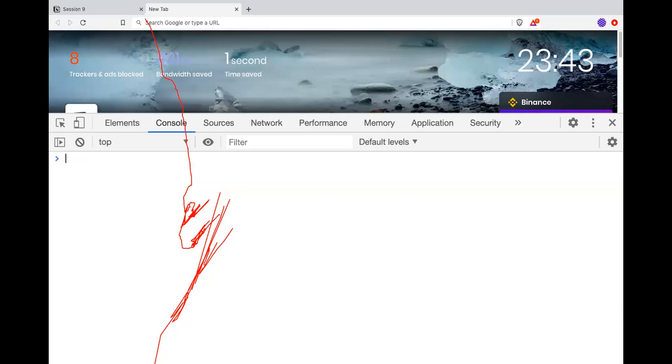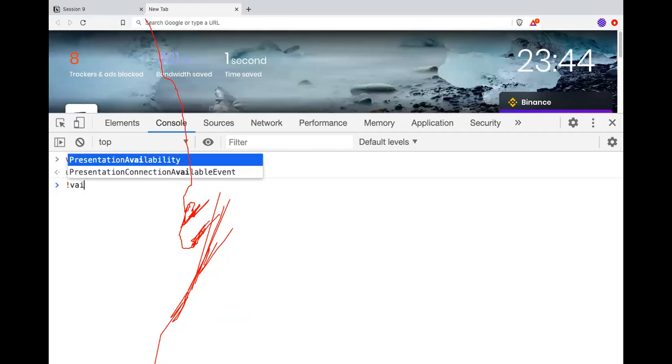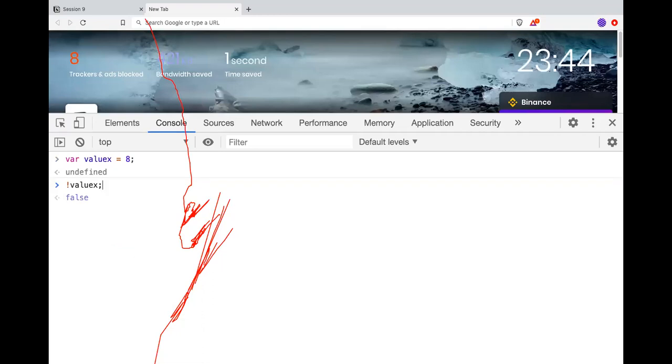If I just do value x equals 8, and add an exclamation, a negation, in front of any variable, the JavaScript engine will convert that into a Boolean value and evaluate it. Negation converts true to false and false to true.